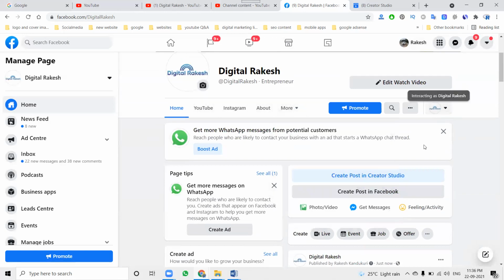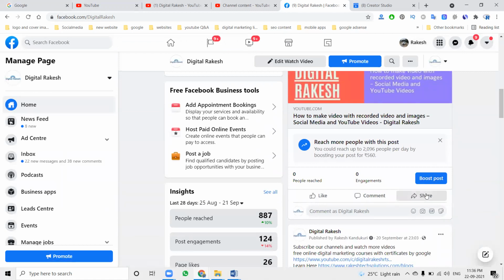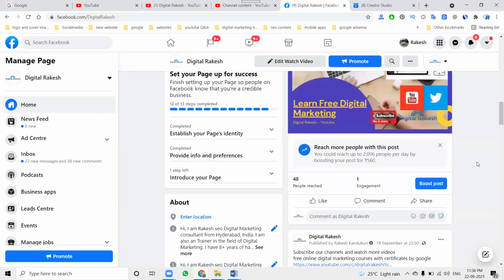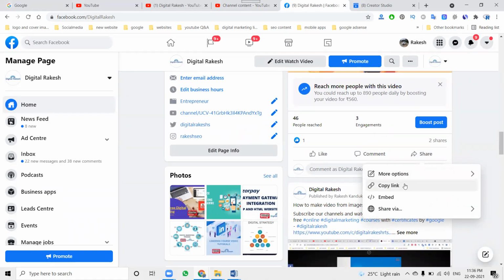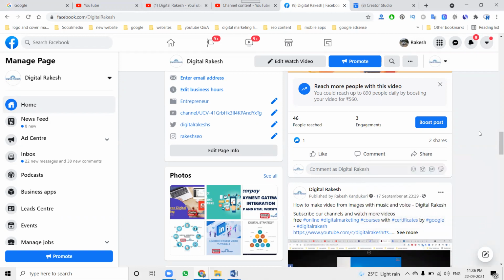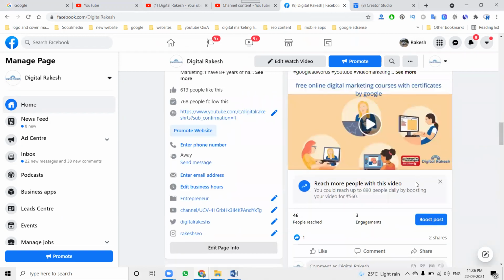Now when sharing with the page option, only 2 options will be visible: share to group and share to page. And if you're uploading a video, the options will change, with more options here. The second is copy link, embed, share via Twitter and WhatsApp. If any video is uploaded on the Facebook page, the options will change. It will be different for an image.